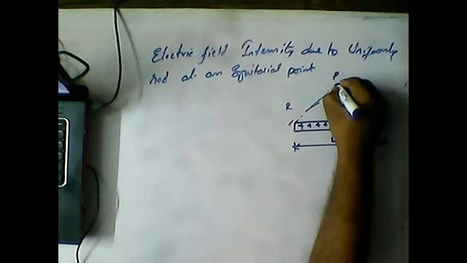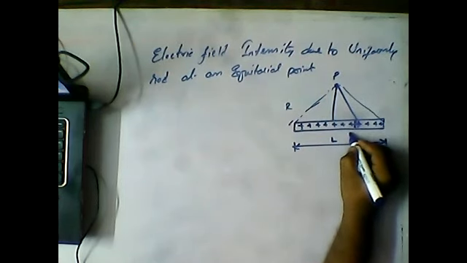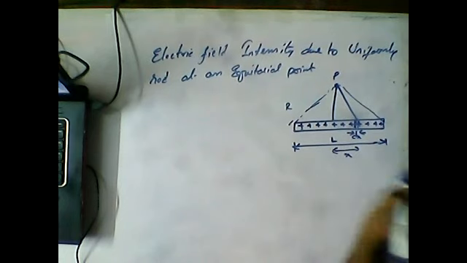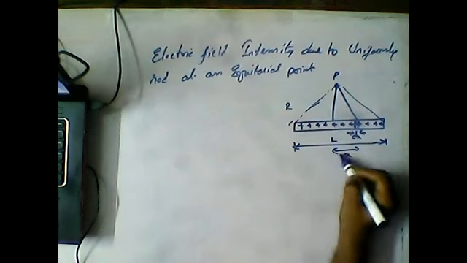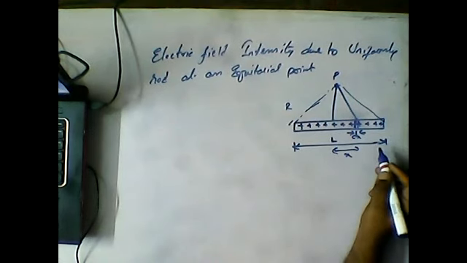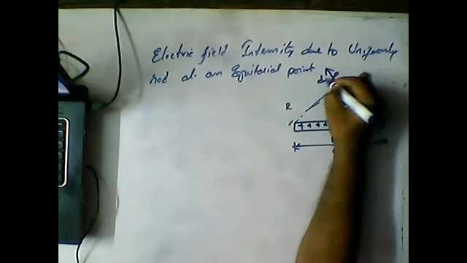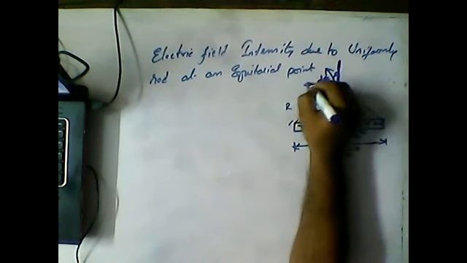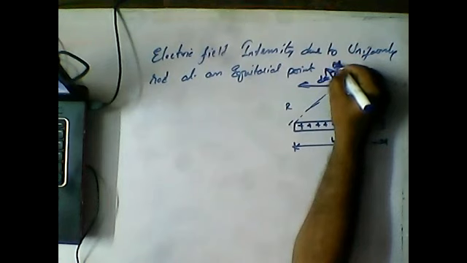So I'm considering a small element dx, at a distance of x from the center line. Okay guys, now due to this it will produce an electric field in this direction. So this is dE. It will once again be resolved into two components. Here it is making an angle theta, so here also it will make an angle theta.